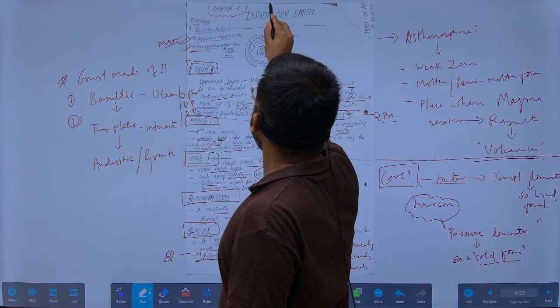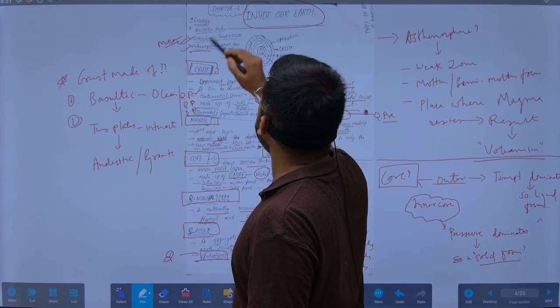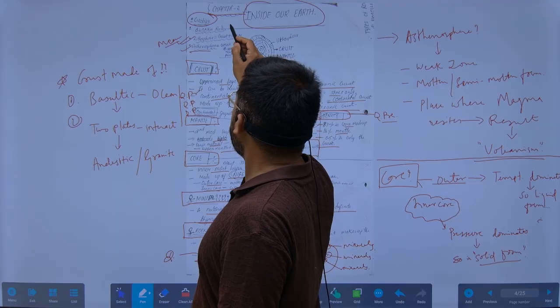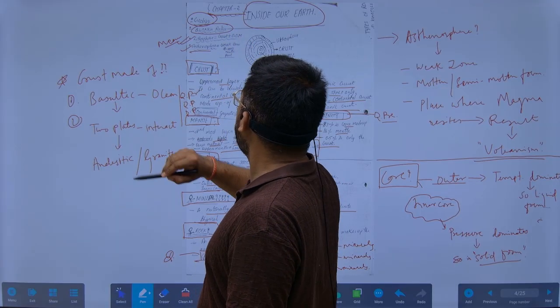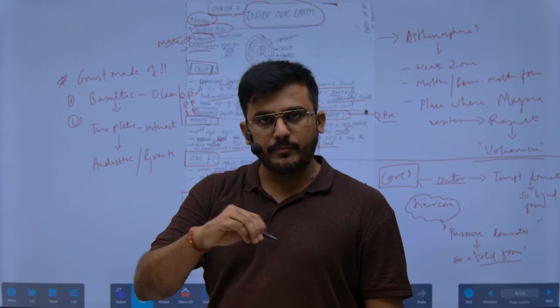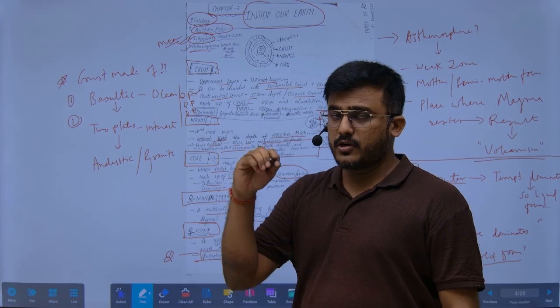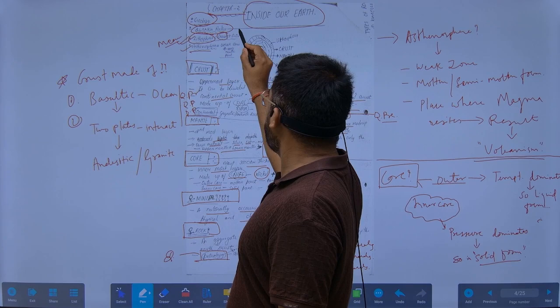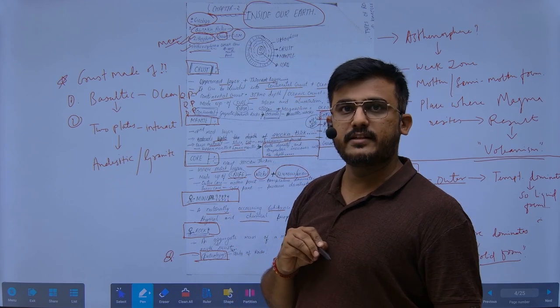Now, inside our earth, this is the second chapter. Geology means study of the earth, and the earth has a radius of 6400 kilometers. The lithosphere we have already seen is the upper layer of the earth's crust, but it is made up of the crust and the outer mantle present in it.